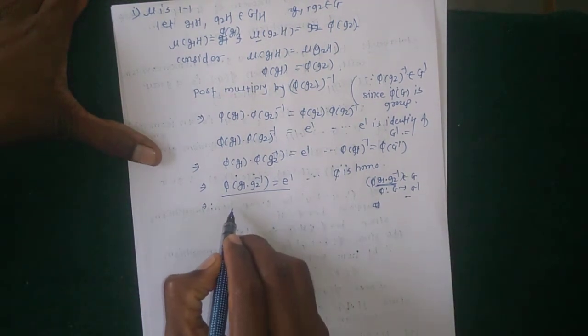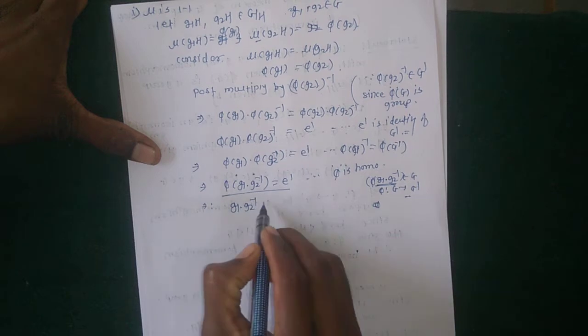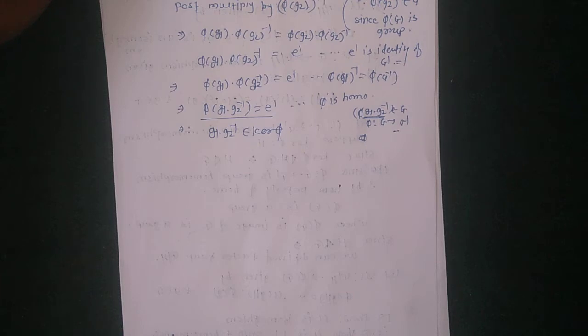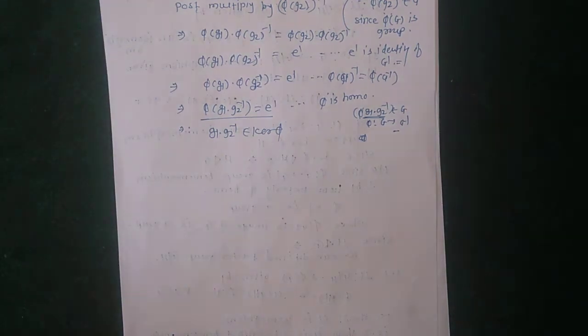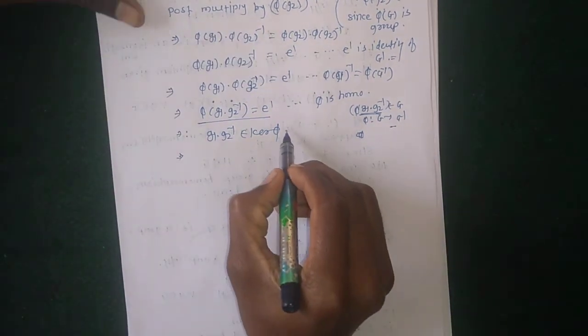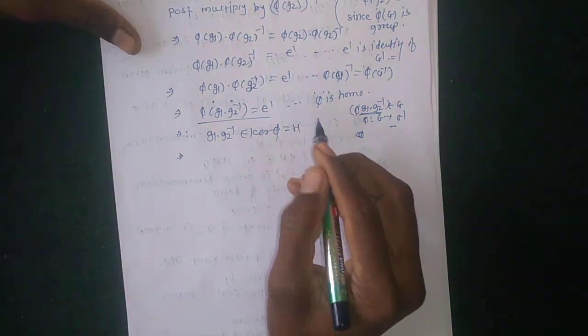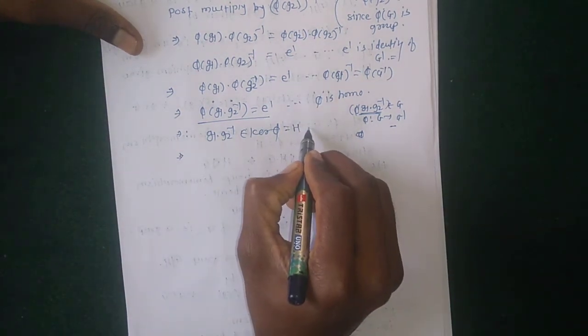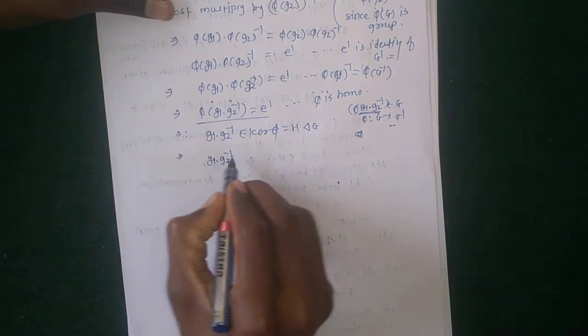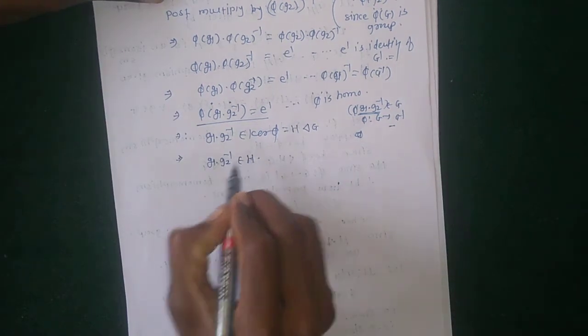G1 into G2 inverse belongs to kernel phi. Okay, G1 into G2 inverse belongs to kernel phi, which implies that, but kernel phi is equal to H, and H is a normal subgroup of G. Here H is a normal subgroup of G, therefore G1 into G2 inverse belongs to H.